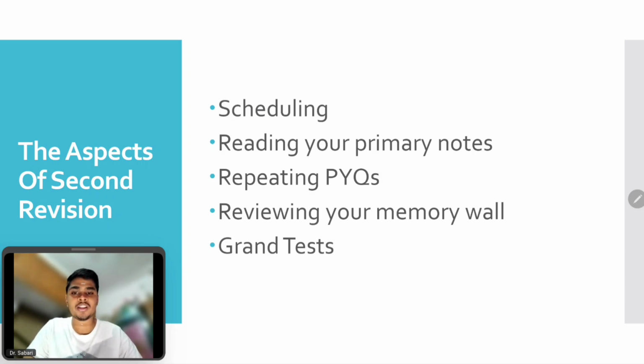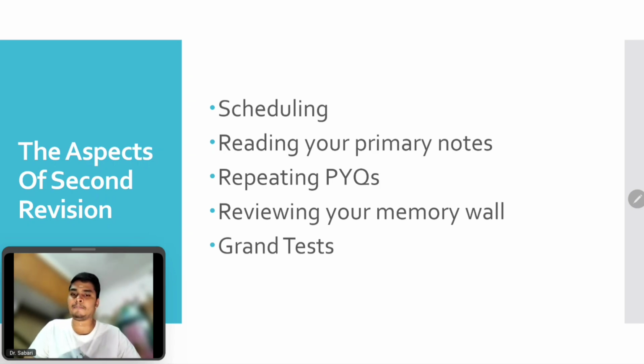Like primary notes, the other important thing is going to be PYQs. As I said, in first revision you'll be doing PYQs, and you're going to repeat the PYQs in your second revision. You might have got some PYQs right in your first revision, and the same PYQ while you're doing in the second revision, you might get it wrong. It is completely normal to get those things wrong.